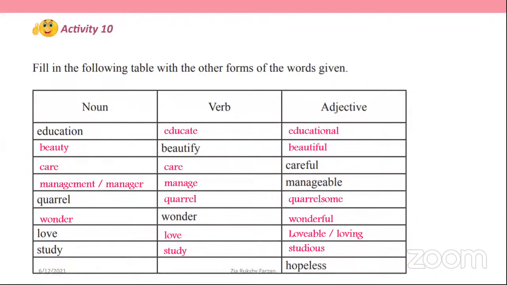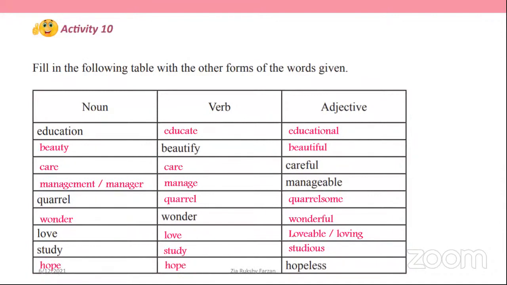And final one is hope, hopeless. Right? Hope, the noun is also hope. The verb is also hope. The adjective is hopeless.